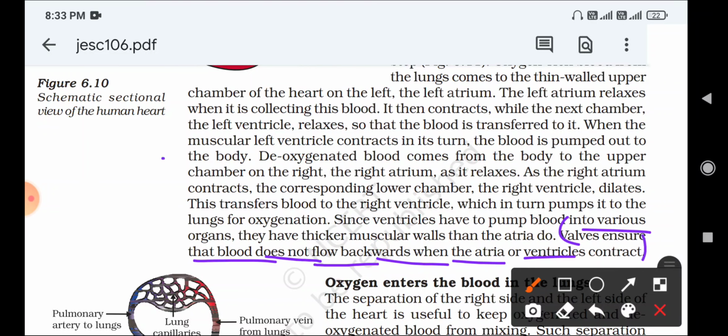The blood must flow in only one direction. It does not flow in a backward direction, and that is prevented by valves. The blood always goes in a single direction, and that care is taken by the valves. This is the simple function of the valves: valves ensure that blood does not flow backward when the atria or ventricles contract.